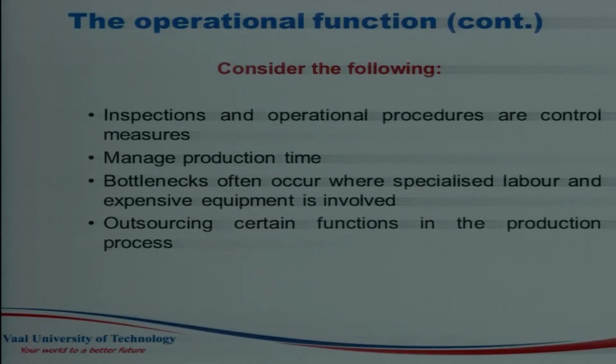You make sure that you don't produce inferior products or defects. Make sure that you produce products that are ready to be purchased by your customers. Because if there's mass production and we have made some mistake, that is going to incur a lot of costs for an organization. And it's very important that you always manage your production time so that you use your time effectively and efficiently.